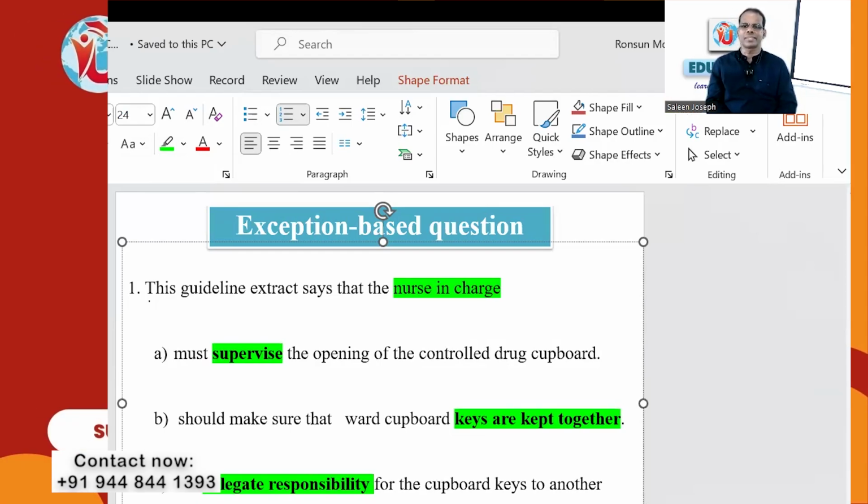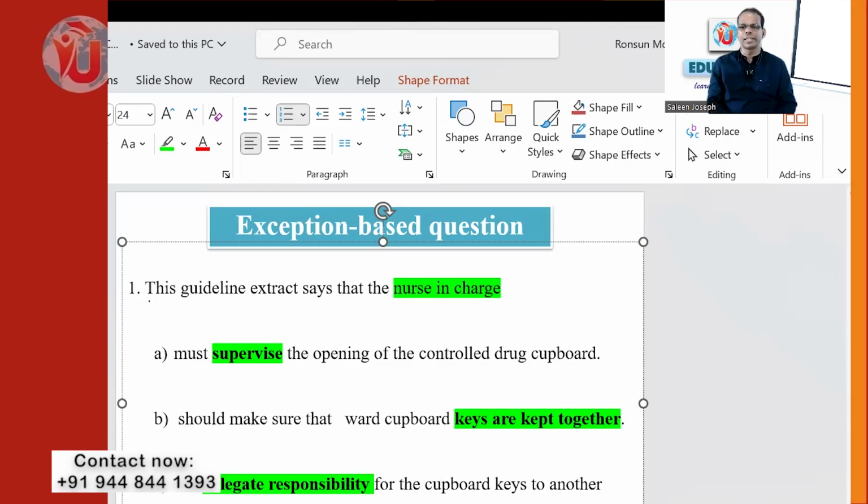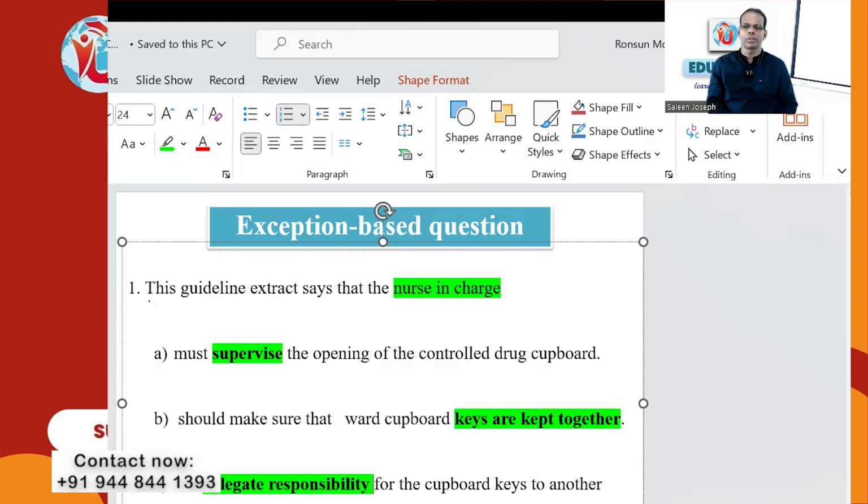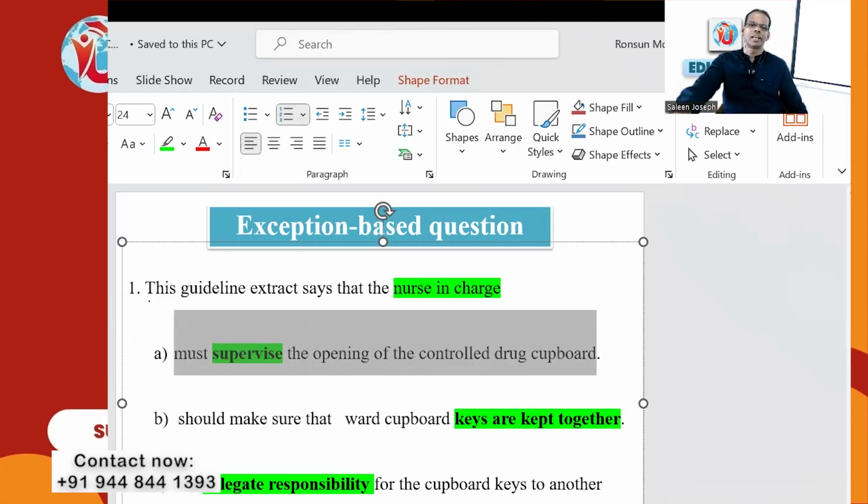This guideline extract says that the nurse in charge must supervise the opening of the controlled drug cupboard. Second one should make sure that all cupboard keys are kept together. Third one can delegate responsibility for the cupboard keys to another ward. Any clue? She cannot supervise all the time, Father. So A cannot be. He cannot supervise all the time. So we can eliminate A.